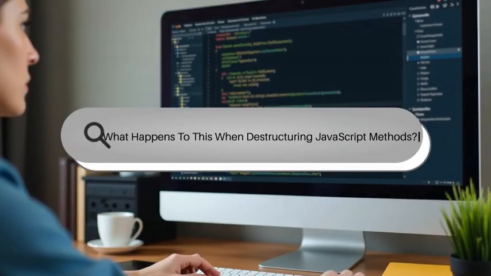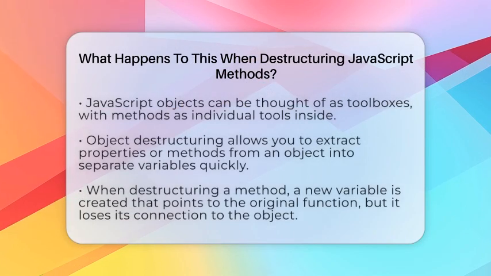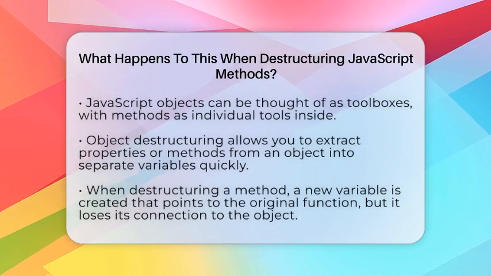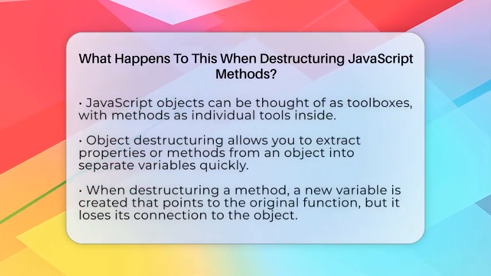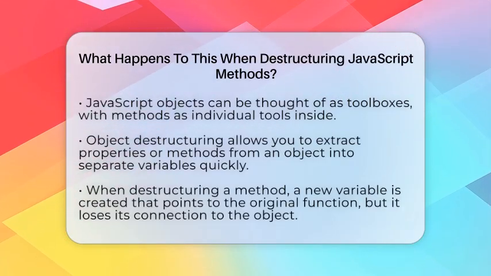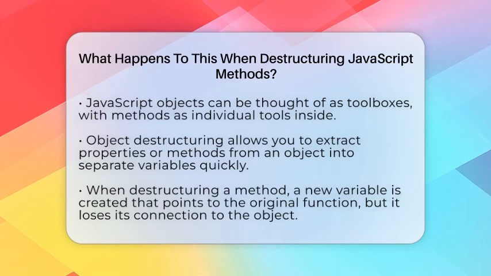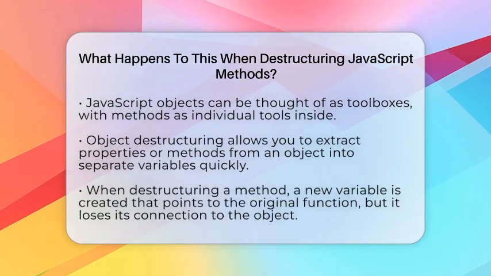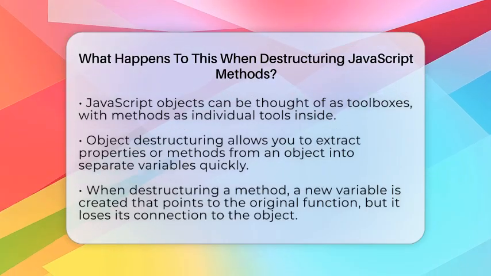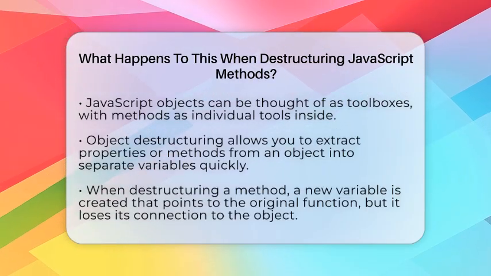What happens to this when destructuring JavaScript methods? Imagine you have a toolbox full of tools, and you decide to take out one specific tool to use it separately. Now, think of JavaScript objects as that toolbox and methods as the tools inside. When you pick a method out of an object using destructuring, something interesting happens.